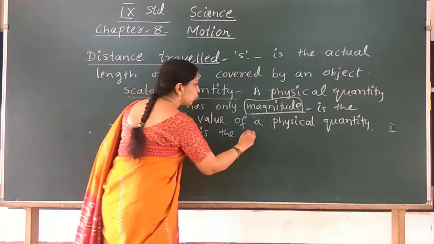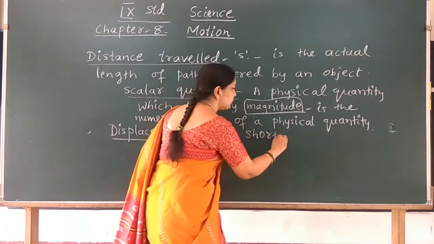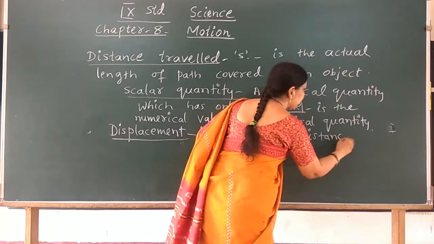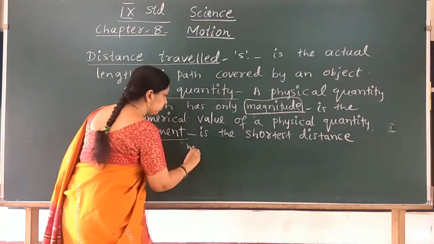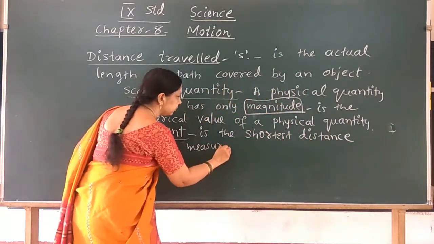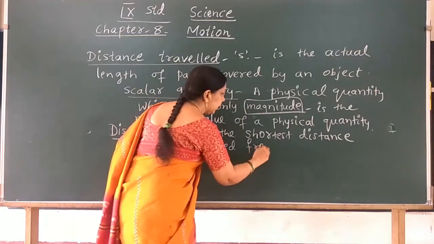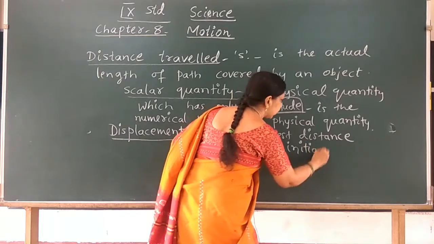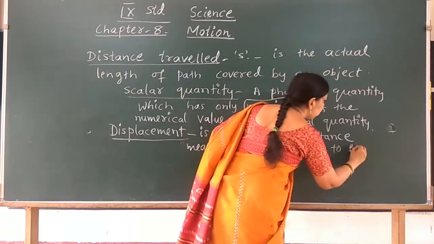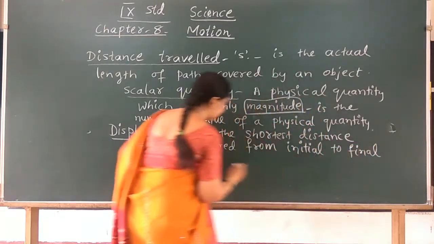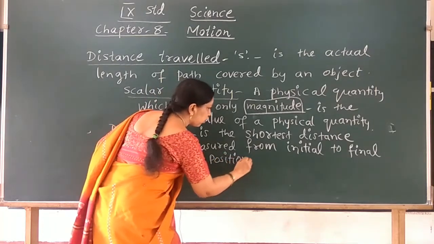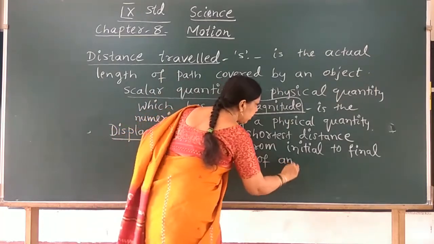Displacement is the shortest distance measured from initial to final position of an object.